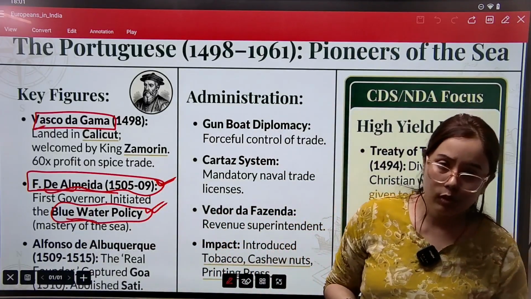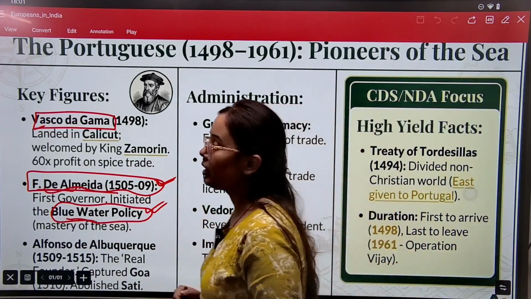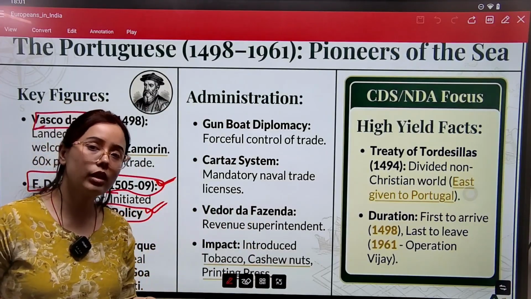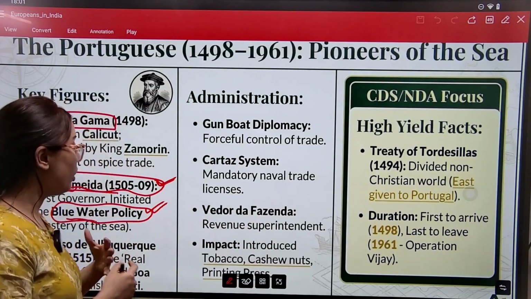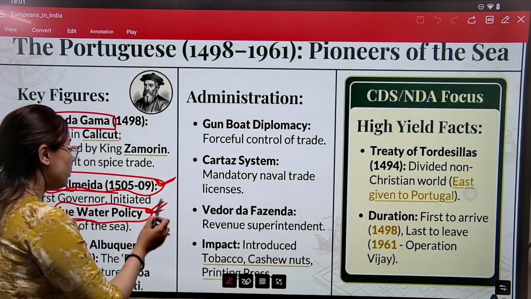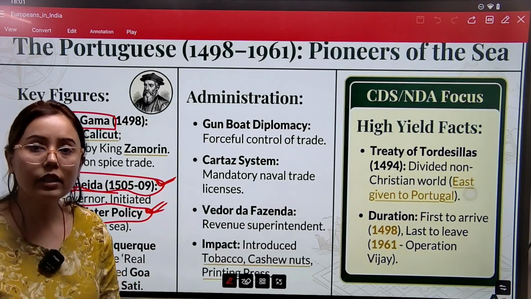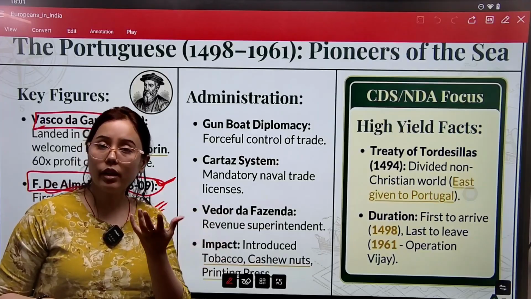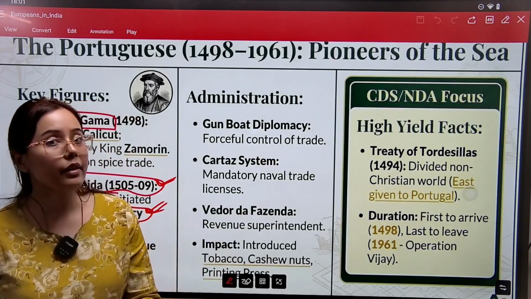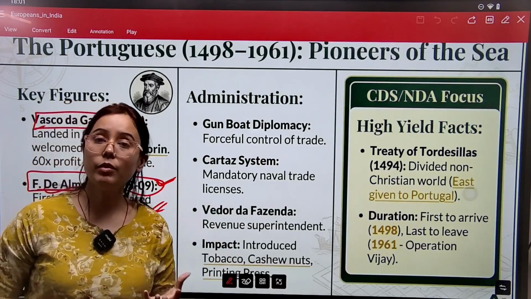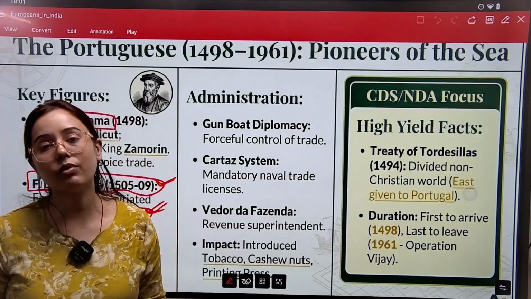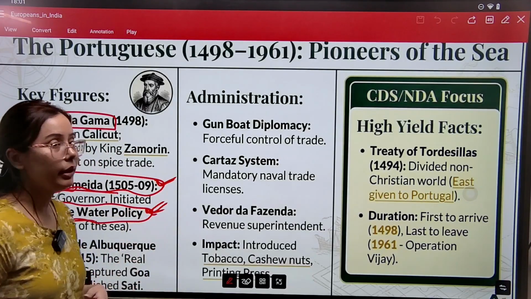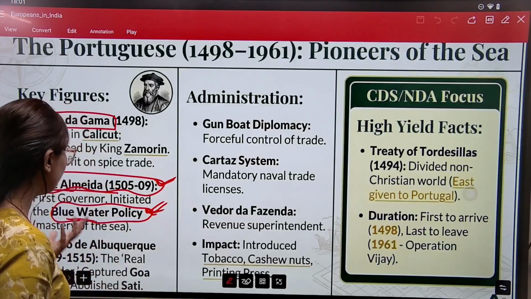Through it, Almeida was trying to make the Portuguese the master of the Indian Ocean, because earlier the sea routes were controlled by the Arabs, and the Portuguese wanted to eliminate the dominance of the Arabs from these sea routes.